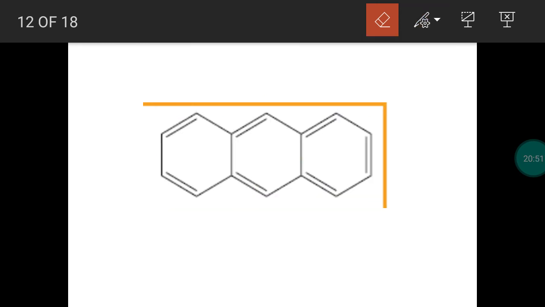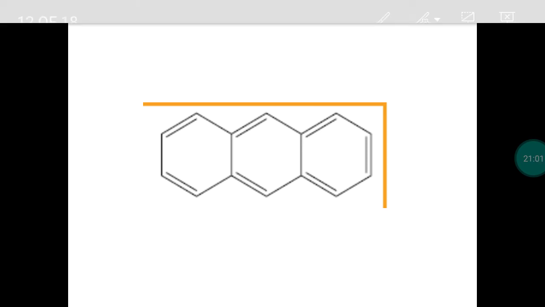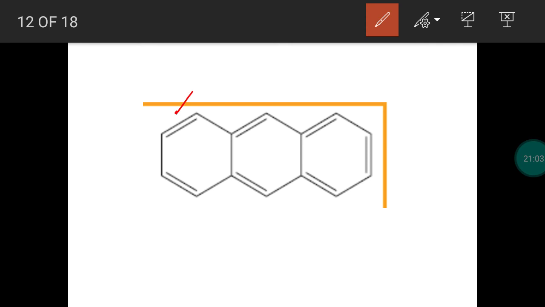Next, whether it has 4n plus 2 pi electrons or not. For every pi bond, 2 electrons. So 2, 4, 6, 8, 10, 12, 14. So anthracene has 14 pi electrons. So it will be aromatic according to the 4n plus 2 pi rule.